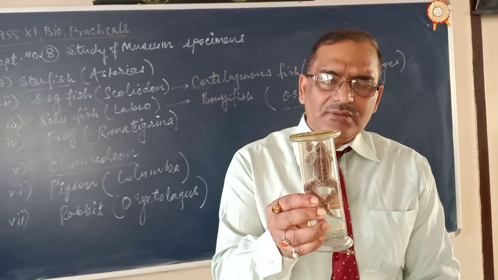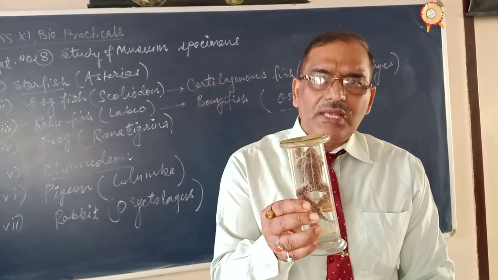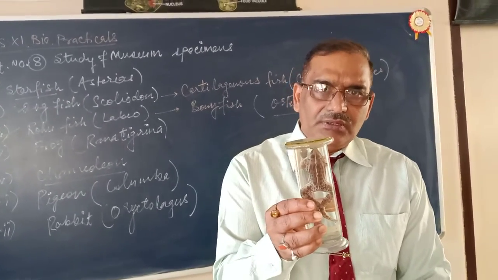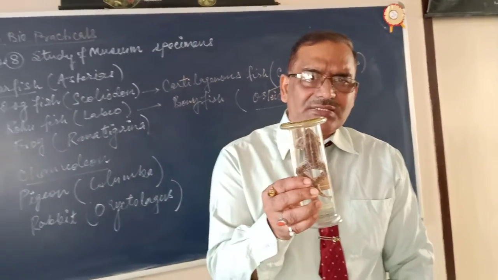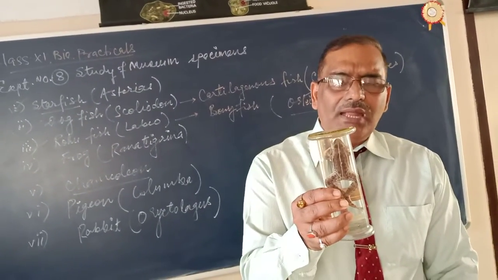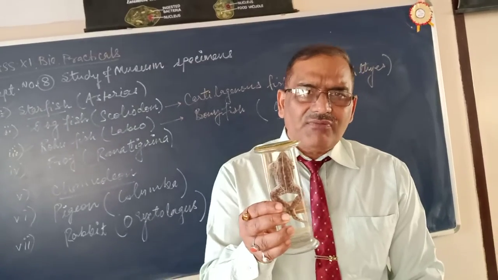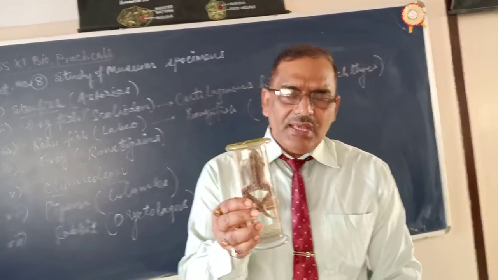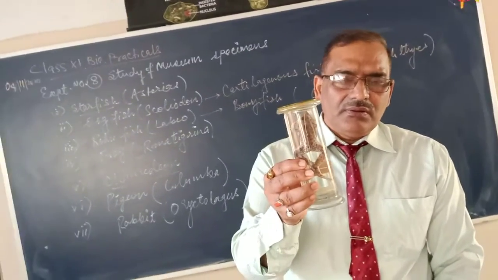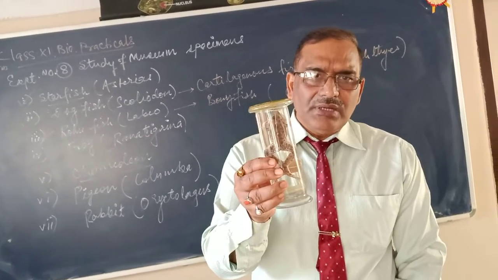Now, sexes are separate. Male and female are separate. Fertilization is external, oviparous. They lay eggs. Fertilization is external in the water, and development is indirect. So the larva is called tadpole. Examples: frog, salamander. These are the examples.